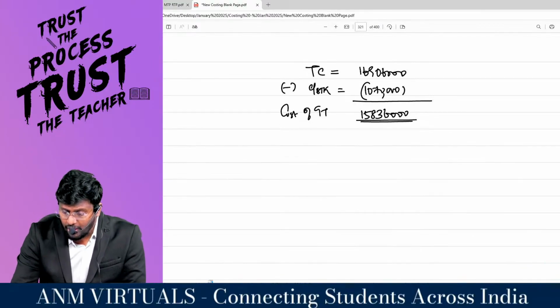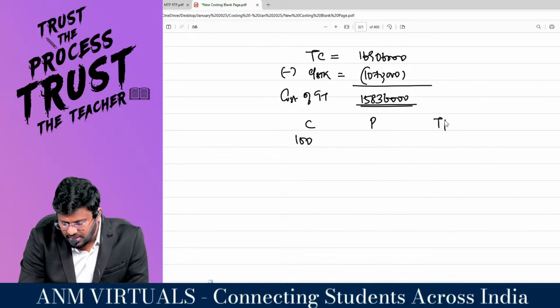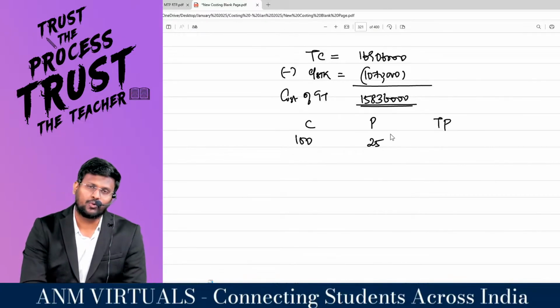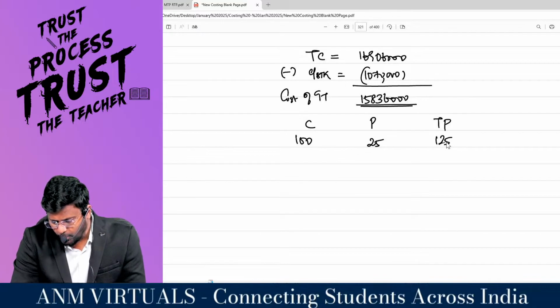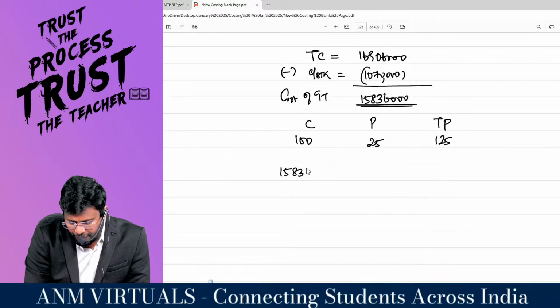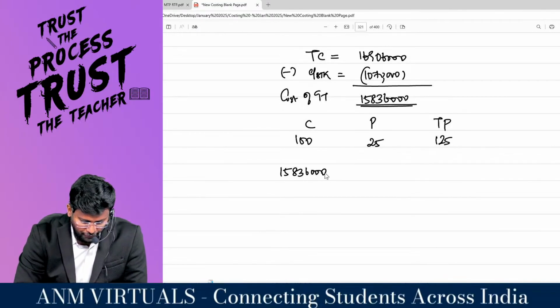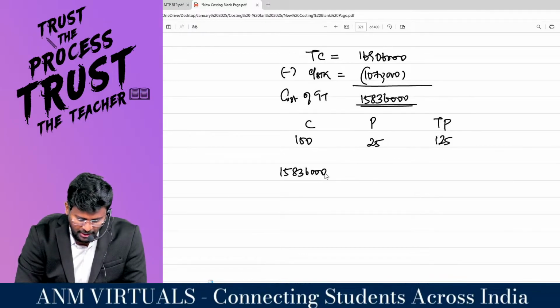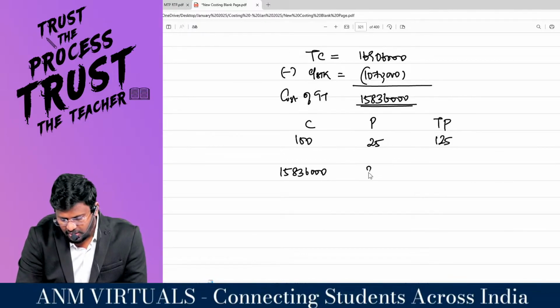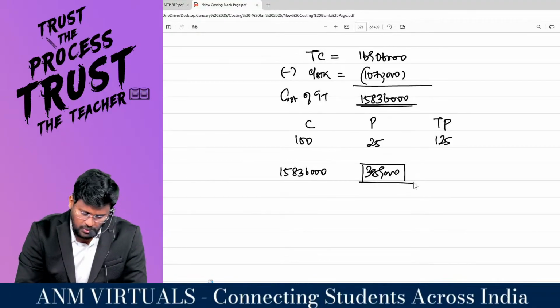How will they transfer? If the cost is 100 rupees, they will add a profit of 25 rupees, so 125 rupees will be the transfer price. So the cost is 1 crore 58,36,000. Divided by 4, that means 39,59,000 will be the profit they add.